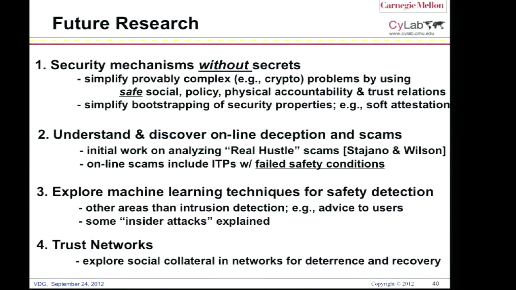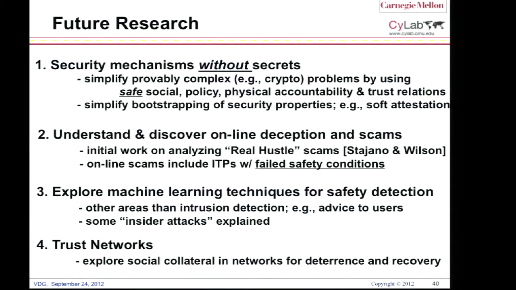So there is some initial work done by Stein and Wilson where they looked at the British BBC series called Real Hustle, and they analyzed the scenarios of scams, and they drew some conclusions, but their conclusions, while great, are not actionable. So my bet is that all those, or a majority of those scams, do have embedded in them interactive trust protocols with failed safety conditions, with failed reduction of asymmetry. So that's one area where we'd like to do some exploration.